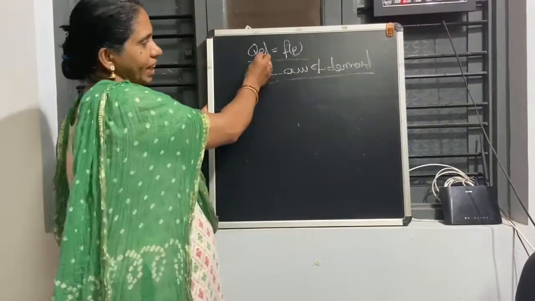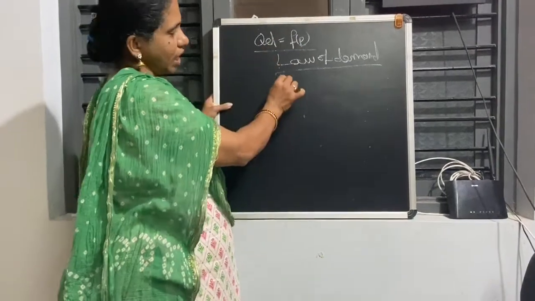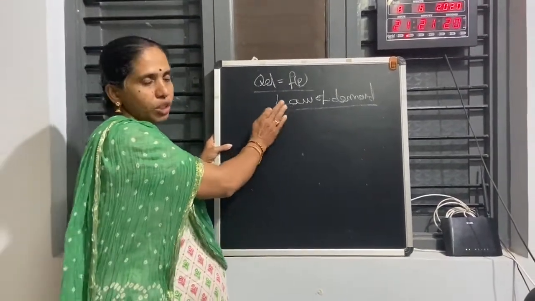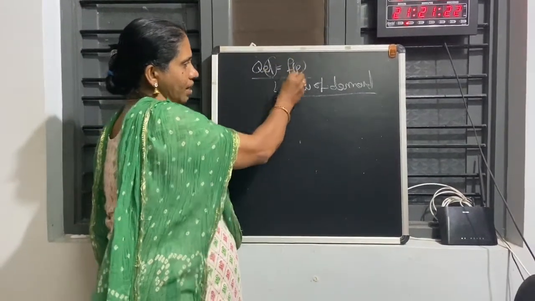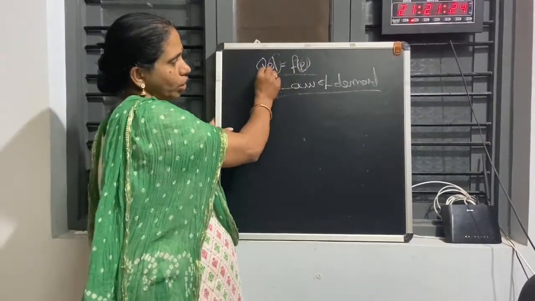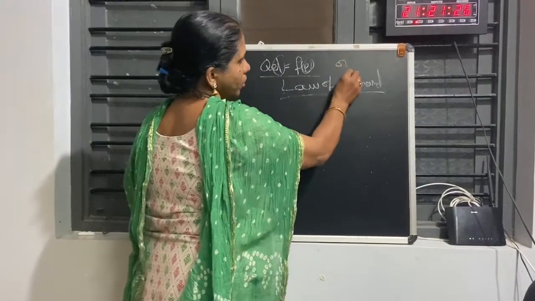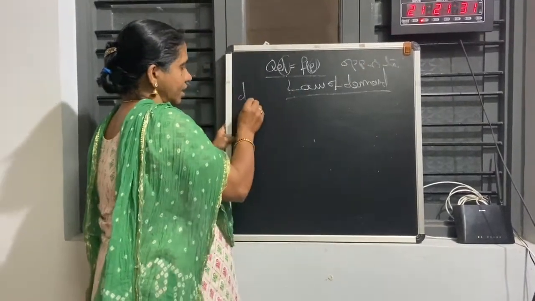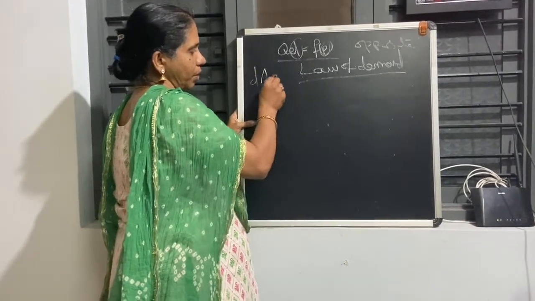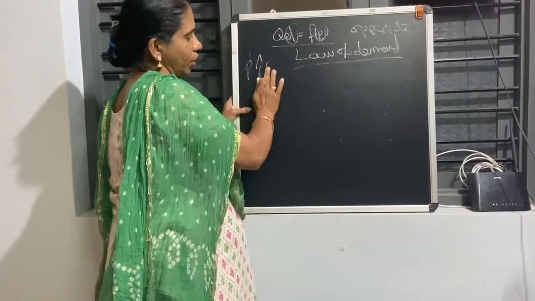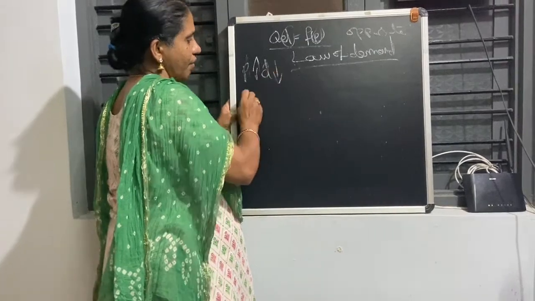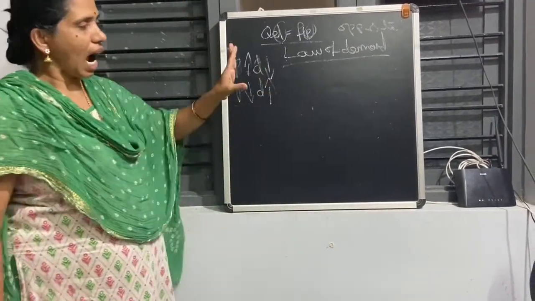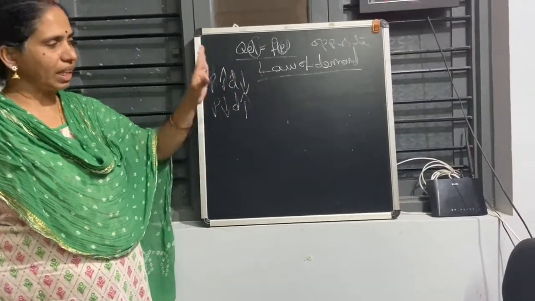We have seen quantity demanded is a function of price. So next we are going to see the law of demand. What is the law of demand? The law of demand shows the relationship between demand and the price. How is the relationship? It is an inverse relationship, that is, an opposite relationship. When the price increases, what will happen to demand? Demand will decrease. When the price decreases, what will happen to demand? Demand will increase. That is, other things being equal, other things remaining constant.